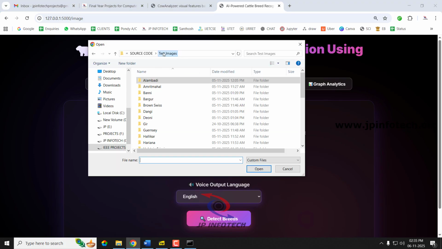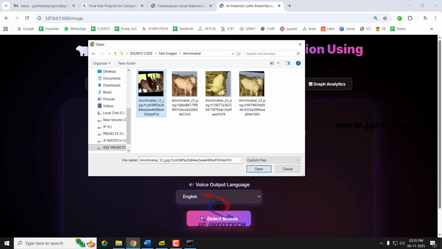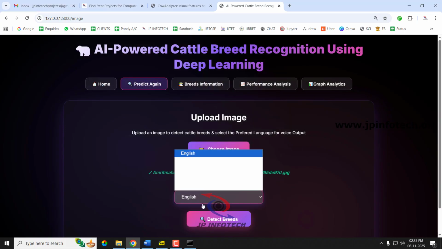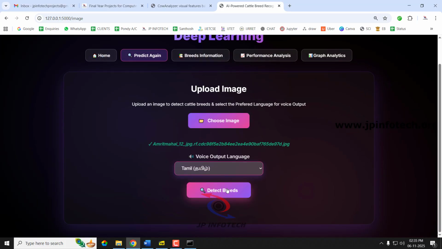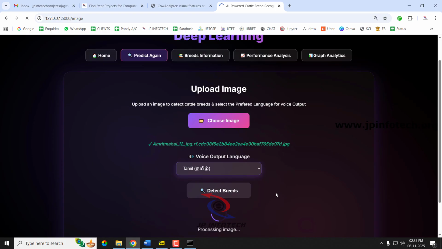So now I'll show you another case, and now I'll select the language as Tamil, and let me select the detect breed part.